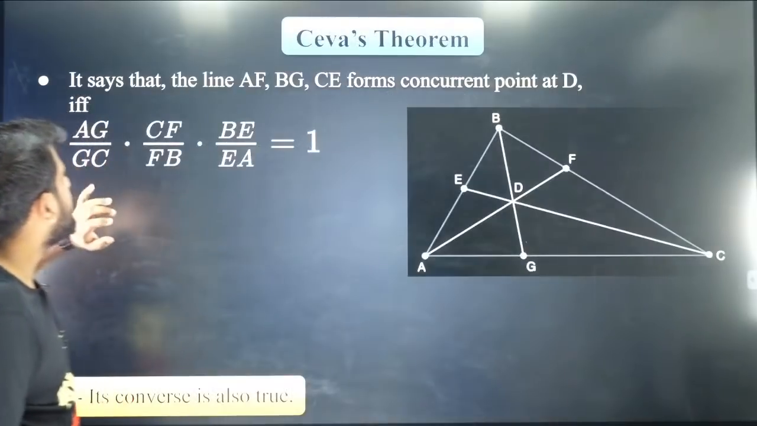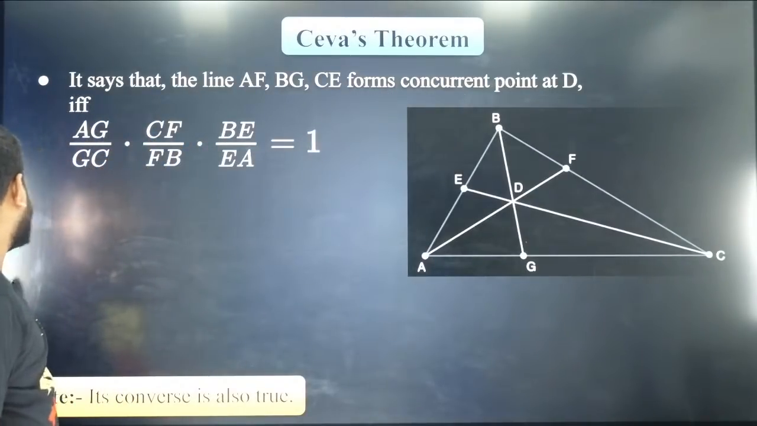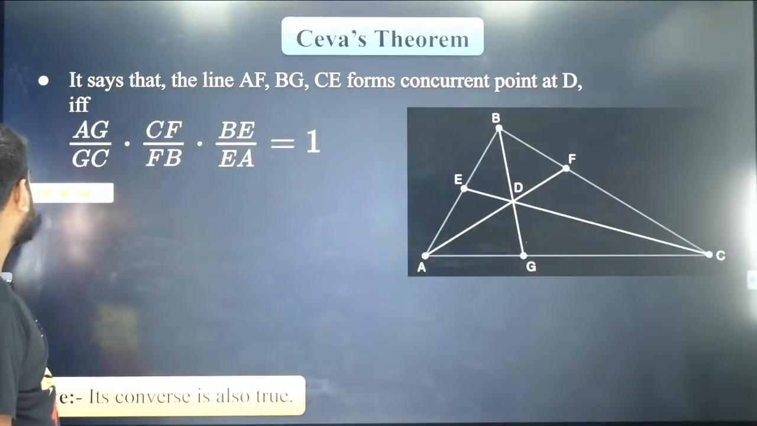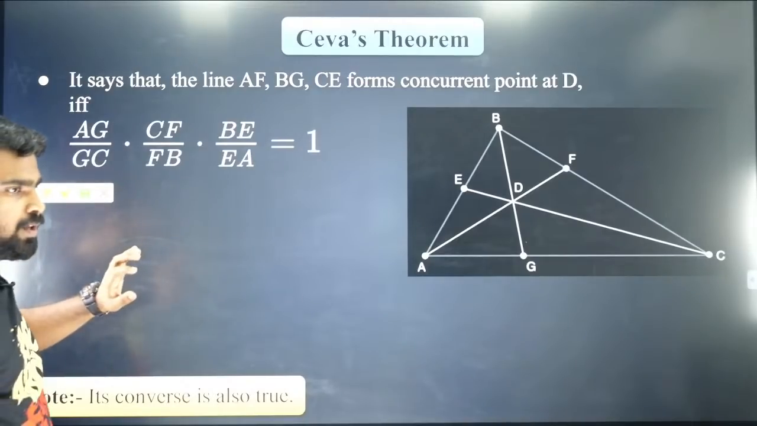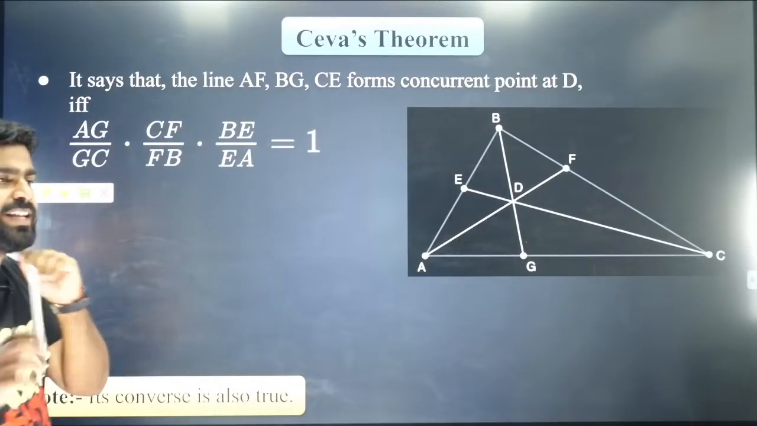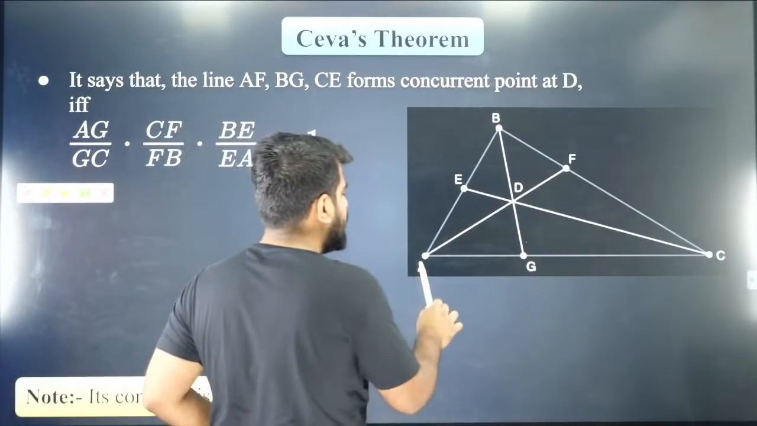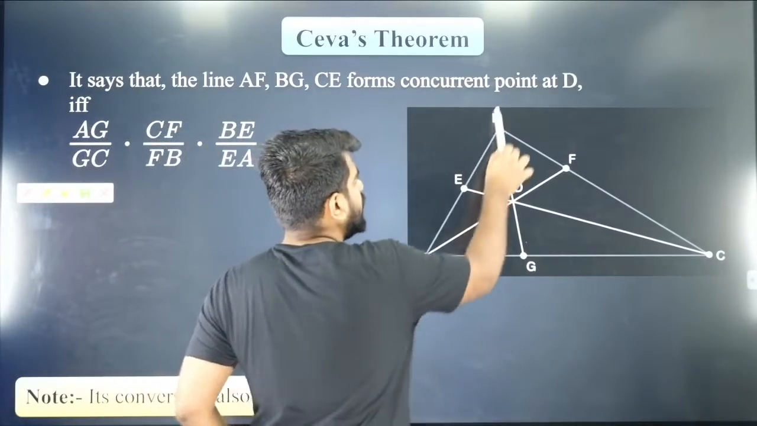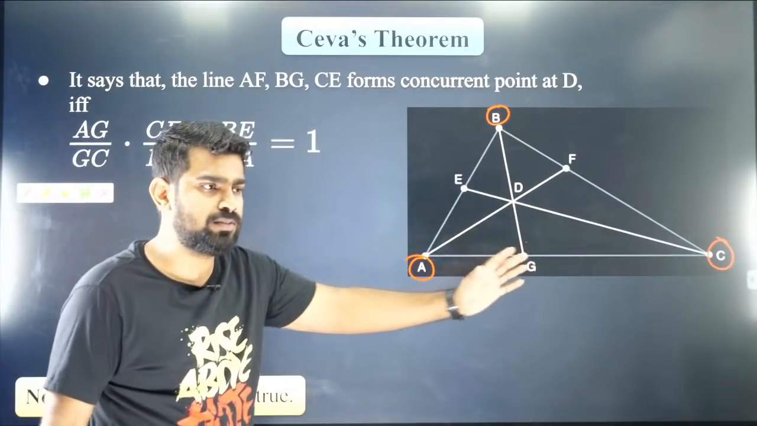So yeah, let's move forward. Let's go ahead. Next is your Ceva's theorem. Ceva's theorem is a very, very important result in your geometry. I will talk to you about it very quickly because I feel you should know this result. Okay, so listen very, very carefully, guys, all of you. Let us say you have a triangle ABC.